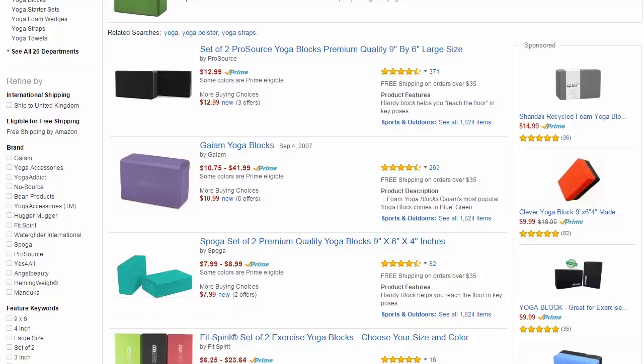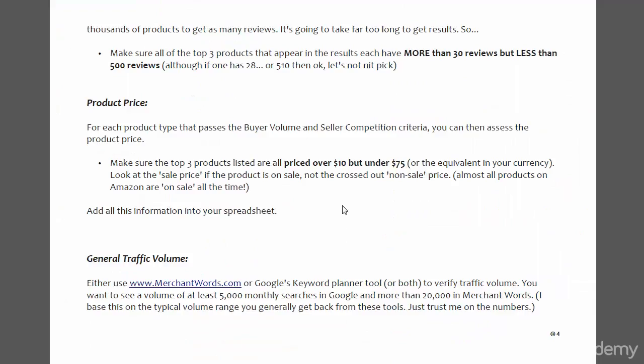Now obviously we need to make sure that we're going to be making $10 net profit per sale, but we've sort of went through that in the last sections, but for now, again, get everything down into the spreadsheet. It's always good to complete all your research for each product opportunity, because there may be ways to increase the price, to sell in bulk, and so forth. So just write down the prices for now.